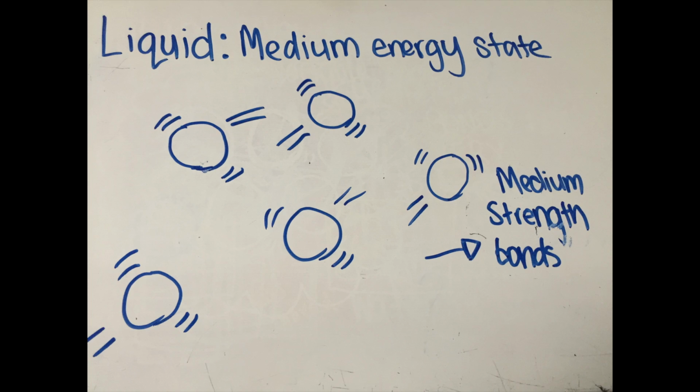The particles in a liquid are always in a medium energy state, and therefore have medium strength bonds. This means they have some energy to fight the attractions between them, which means they are close together, making it a definite volume, but have random arrangements, making it have a variable shape. This allows liquid particles to move around.